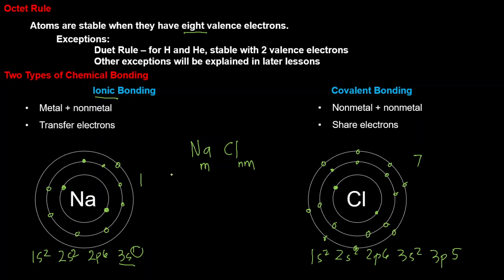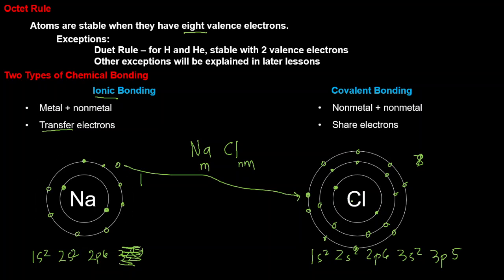So in this case, there is a transfer of electrons. This sodium atom will donate its one electron to this chlorine atom. After donating, it will now have 8 valence electrons, and this electron will be donated to the other atom. Therefore, the second energy level is now the outermost energy level, so it now has 2 plus 6, 8 electrons on its outermost energy level. So both atoms are now stable.